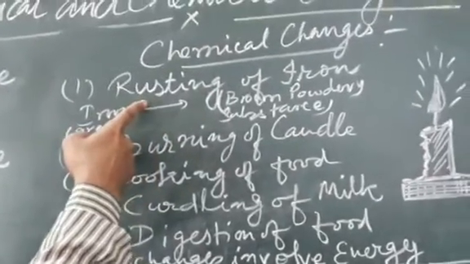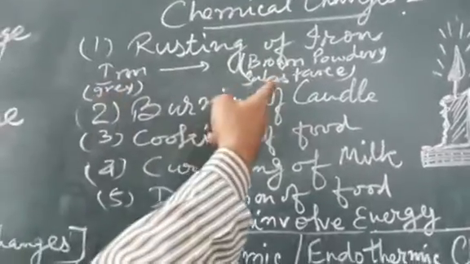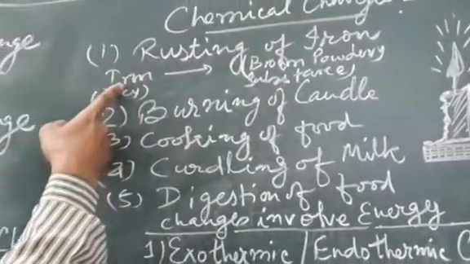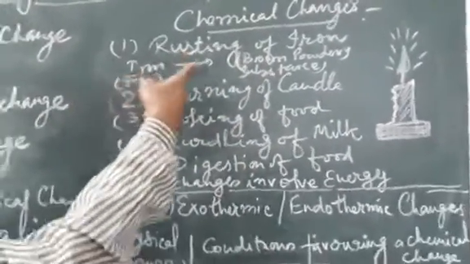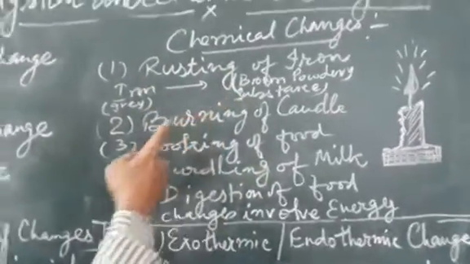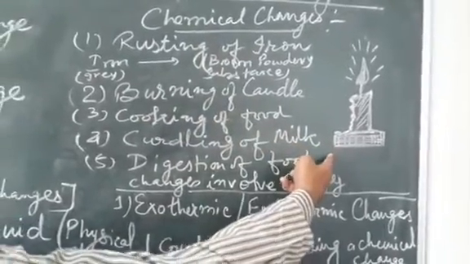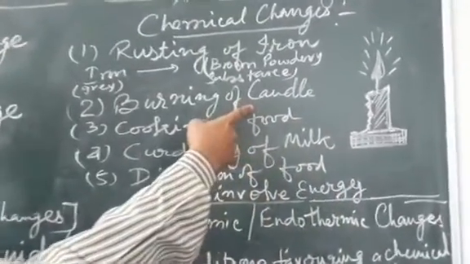So rusting is one form of chemical change, because once the product gets converted, it cannot be reconverted back to its original form. So rusting of iron is a good example of chemical change. Then burning of a candle is a chemical change. See, why is it a chemical change?